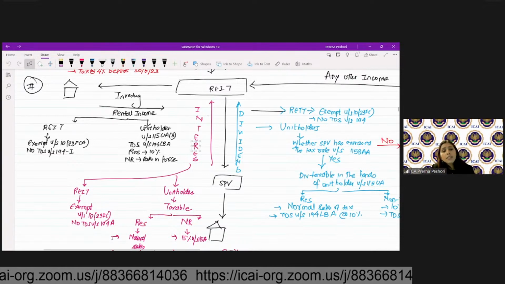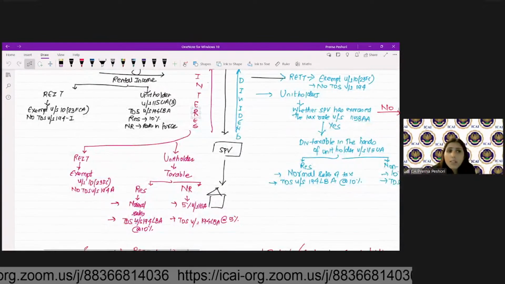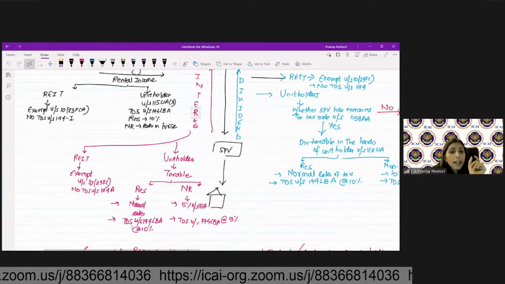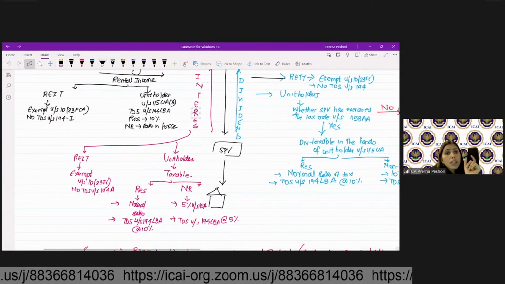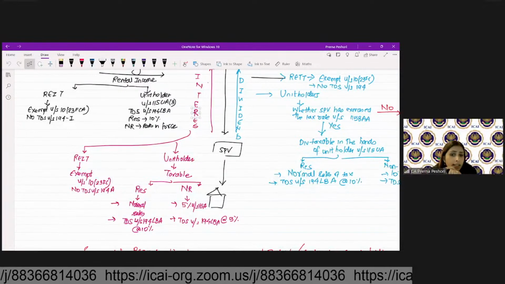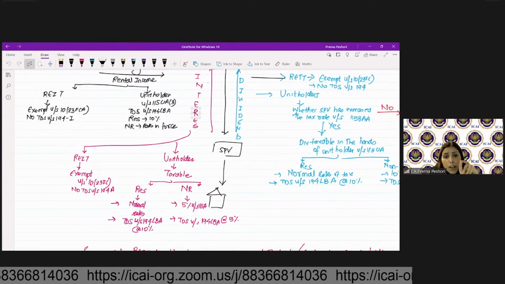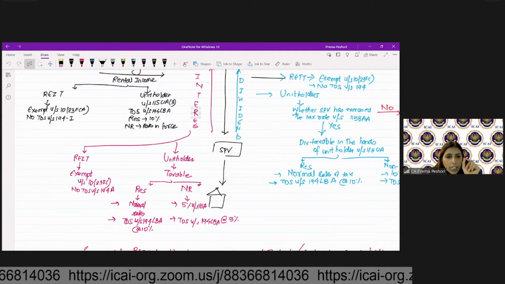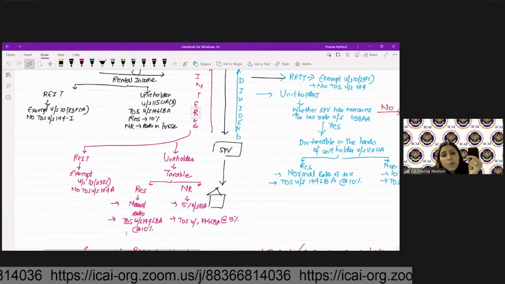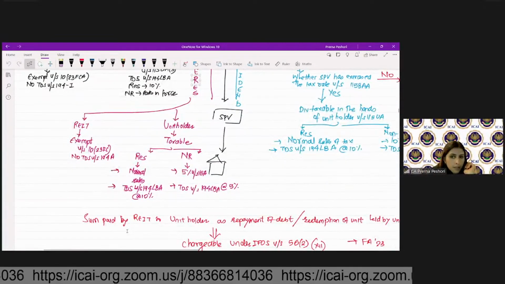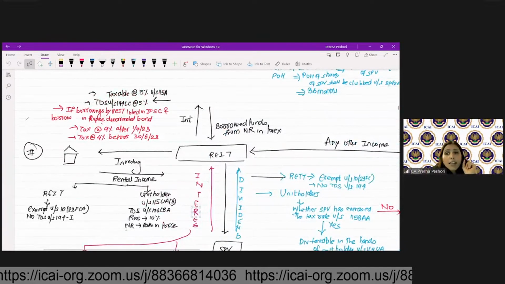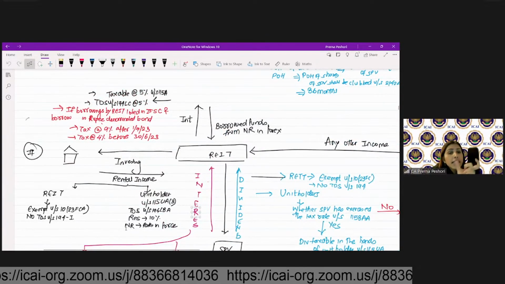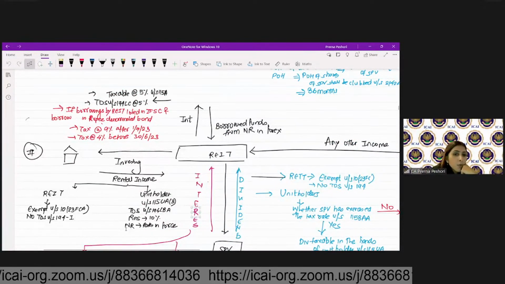If the unit holder is a resident, it will be taxed at normal rates. The TDS will be deducted by REIT at 10% under 194 LBA. If the unit holder is a non-resident, then the tax will be 5% under 115A. And the TDS will also be 5%. Are we clear?